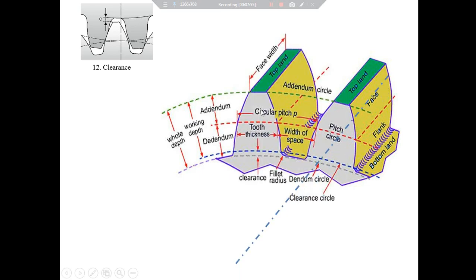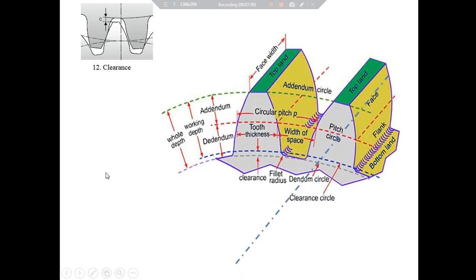A radial distance measured from the top of the gear tooth to the bottom of a meshing gear tooth is called the clearance. To define the remaining terms, we will be using this figure.